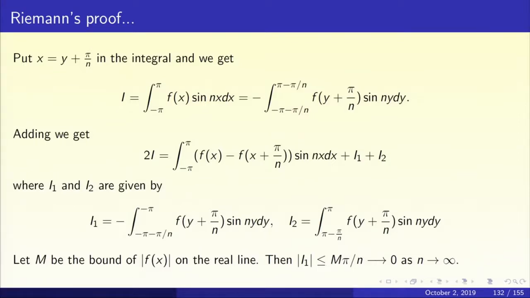That's easy. Why is that easy? f(x) is uniformly continuous and bounded on the entire real line. So let us call capital M the bound for mod f(x). So what happens to mod I1? Mod I1 is less than or equal to the integral over minus pi by n to minus pi of mod f(y plus pi by n).